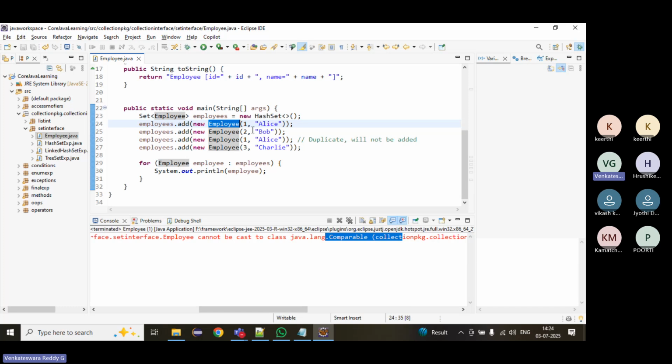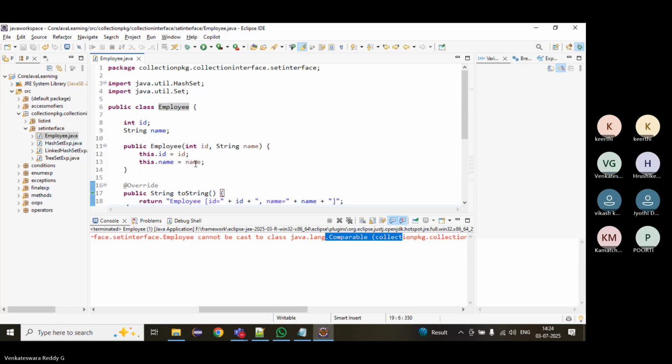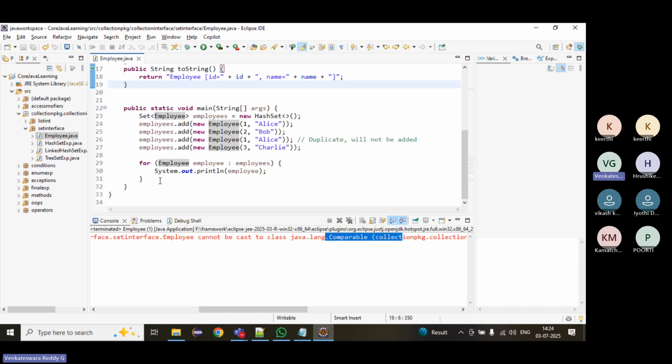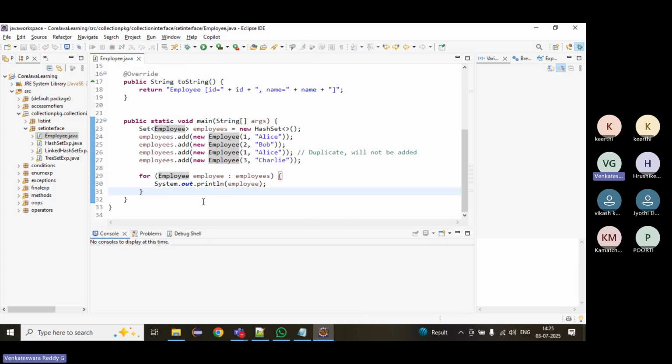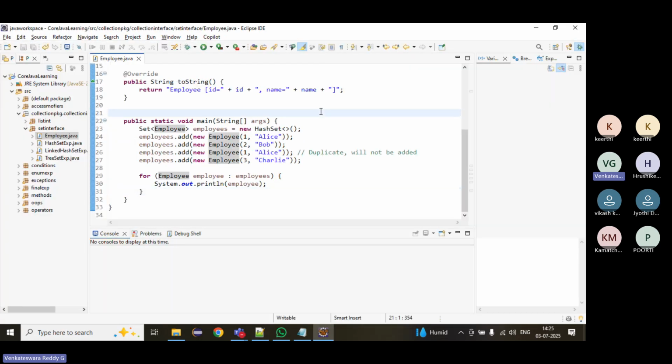If we add a String, it will remove the duplicates. But if we add our own objects, employee objects, student objects, like that, it will not remove the duplicates. You can verify why it is not allowing. Later I will tell you in the advanced concepts. Once we complete core Java, we will complete it by using Map. We will start advanced topics after this. Okay, fine. This is one more thing.